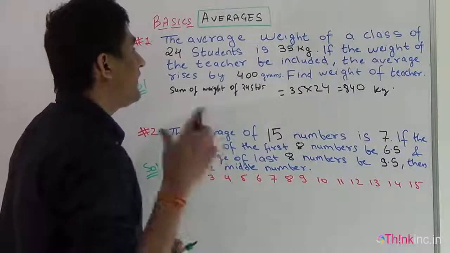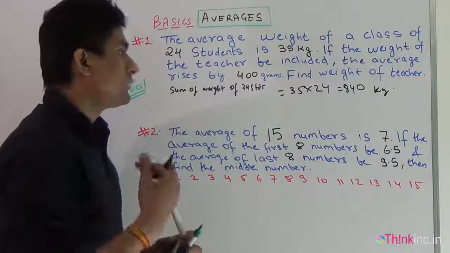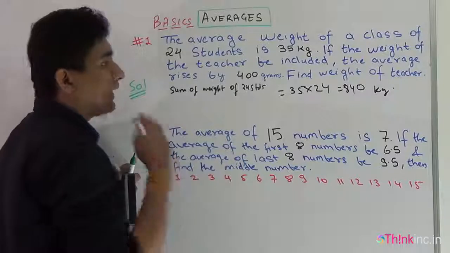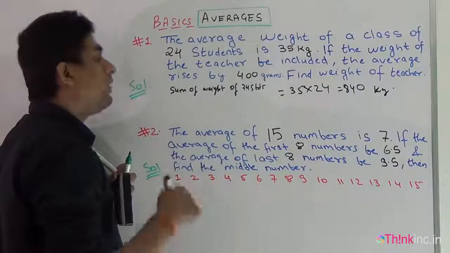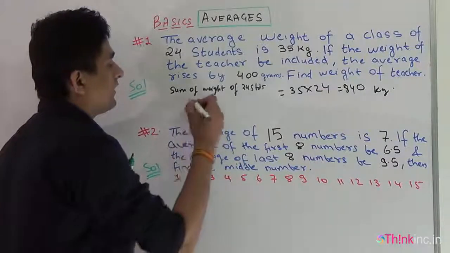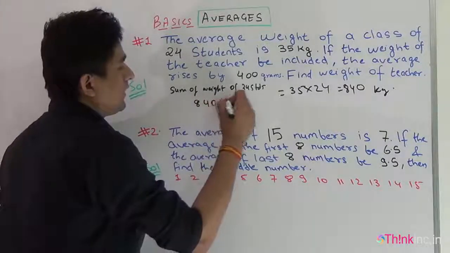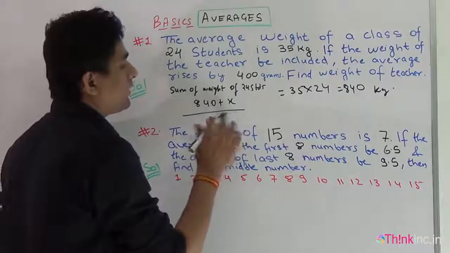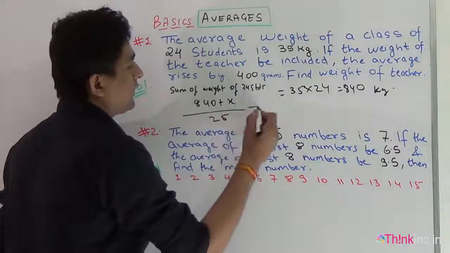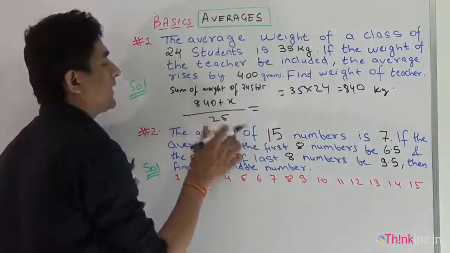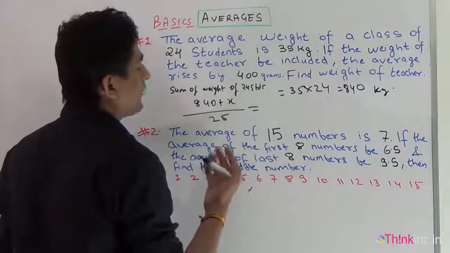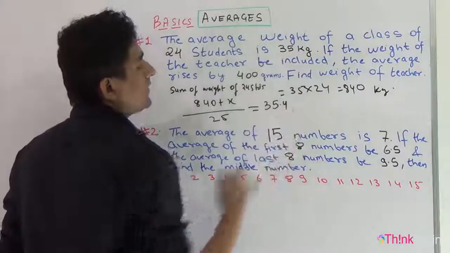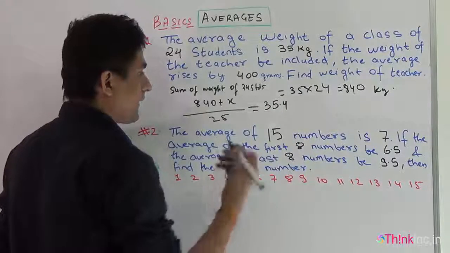Now one teacher has come. Let us assume the weight of that teacher is X. After the teacher has come, the sum of weight of the class is 840 plus X, and I'll divide it by 25. Why? Because one teacher has been added. Earlier there were 24 students, now there are 25 people. And the average weight is 35.4 kg.